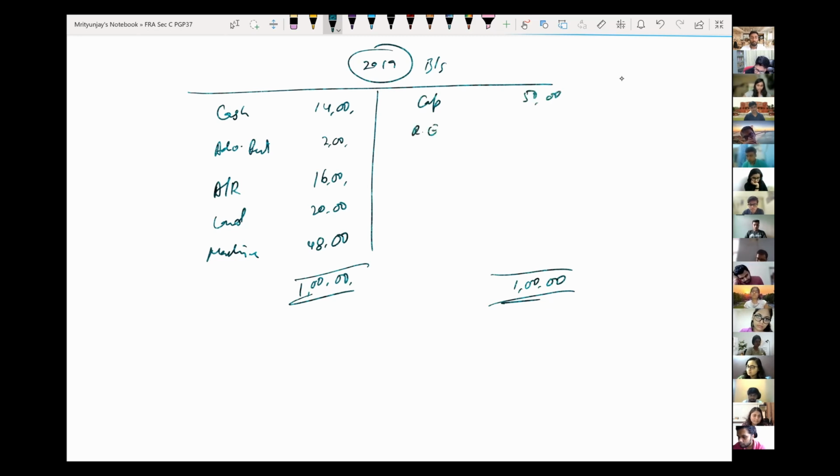Existing retained earning is going to be let's say 10 lakh rupees. Let's say accounts payable is another 20 lakh rupees, and whatever is left is loan. Let's say loan, that gives us how much? 20 lakh rupees.